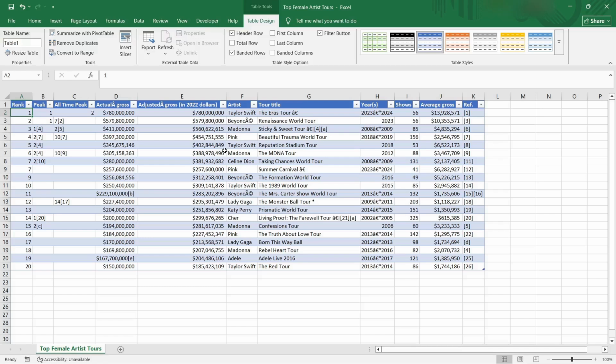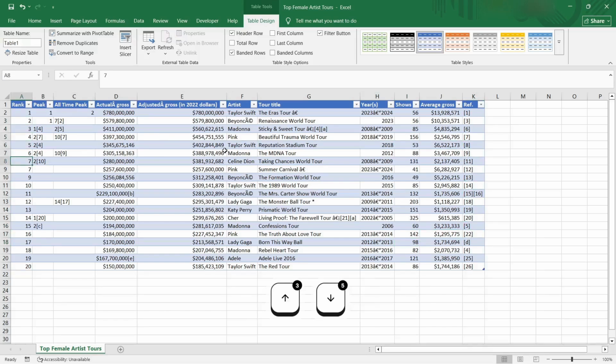C stands for conceptualize. I'm trying to solve a problem, so I ask questions. Do I need rank, peak, all-time peak, etc.? There are a lot of blanks I can see over here. There is some text with numerical values. There are special characters over here again, and special characters all over here again. And there's a references column.